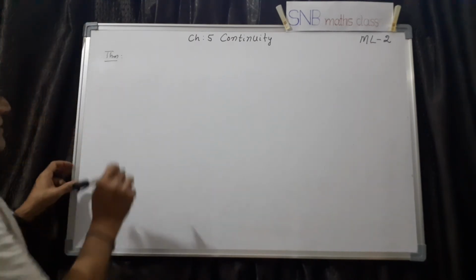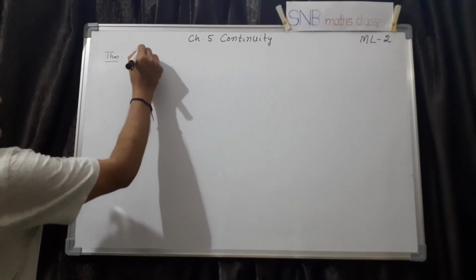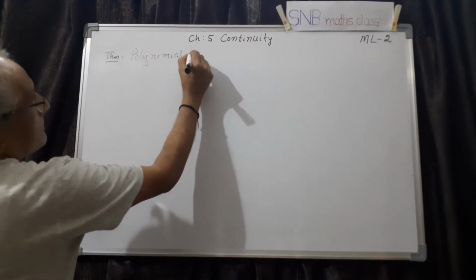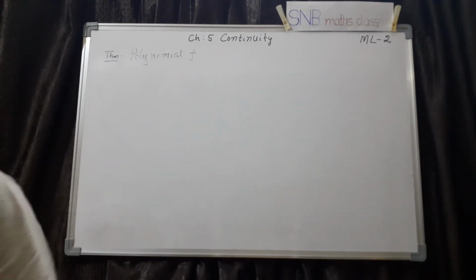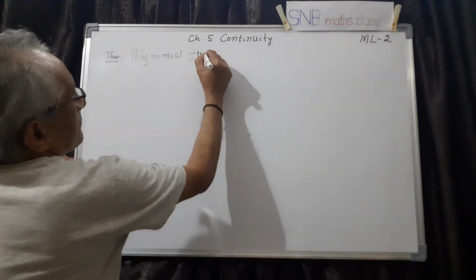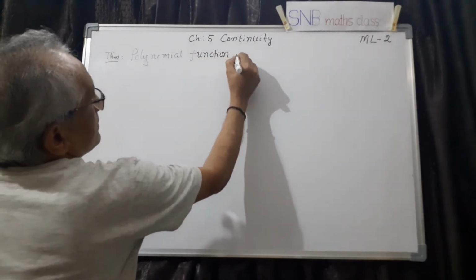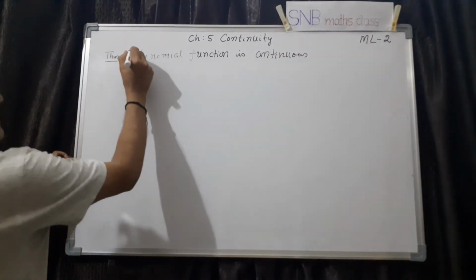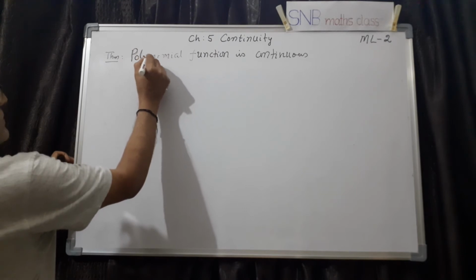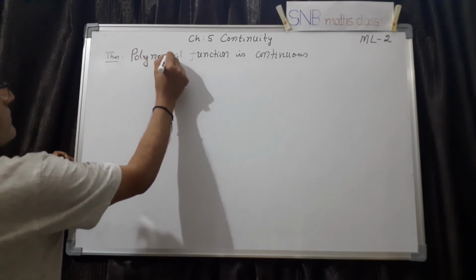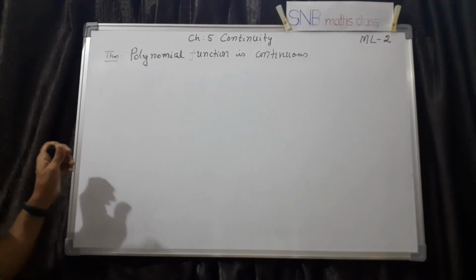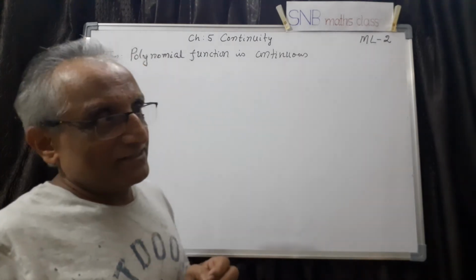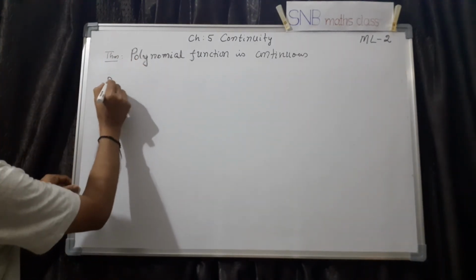Polynomial functions are continuous. Now you have to remember the definition of a polynomial function. What is a polynomial function? So the proof can be like this.